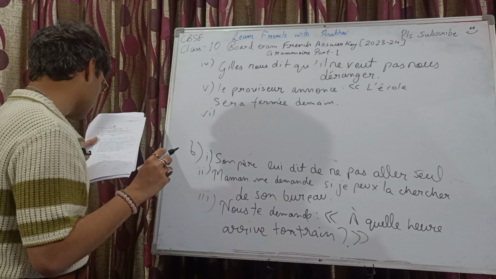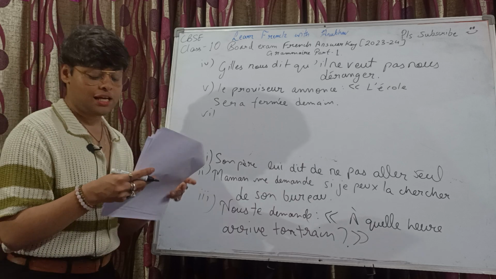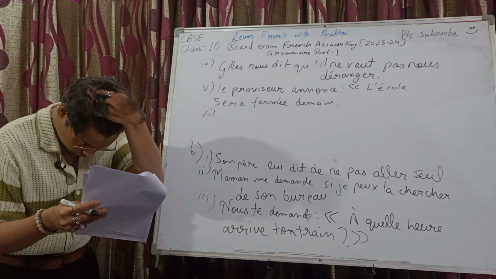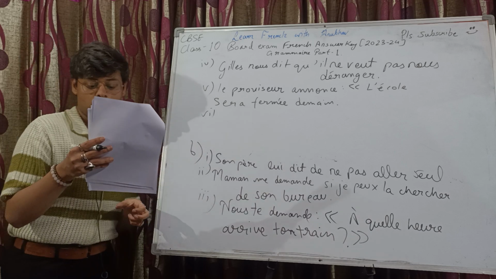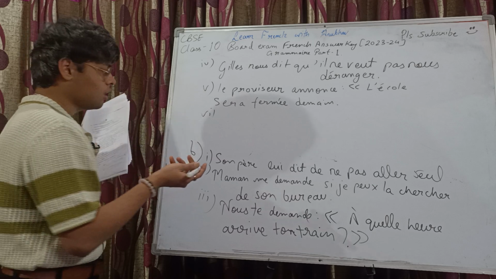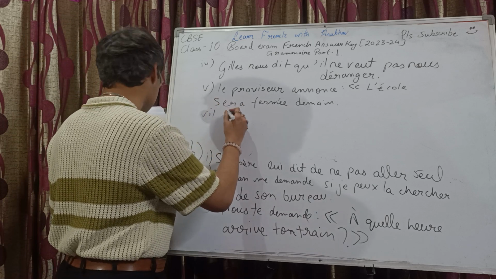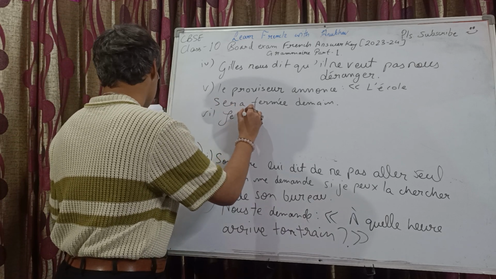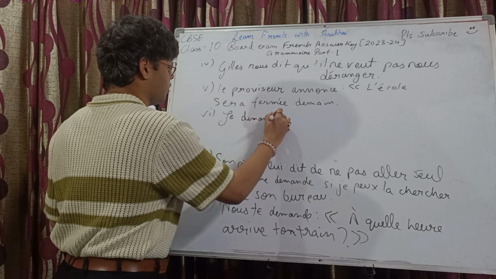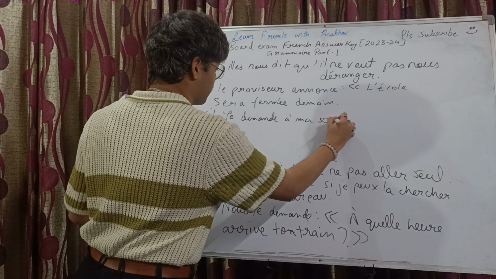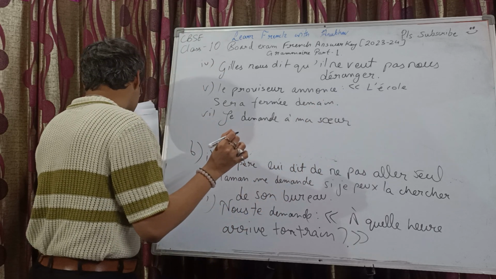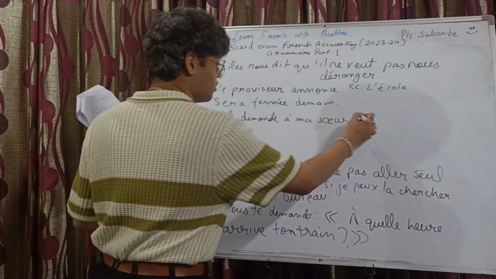qu'elle fait samedi soir. Wait, I read the answer. Sorry for that. Je demande à ma sœur que fais-tu samedi soir? So you can use que here, right? Je demande à ma sœur, I asked my sister, what did she do?